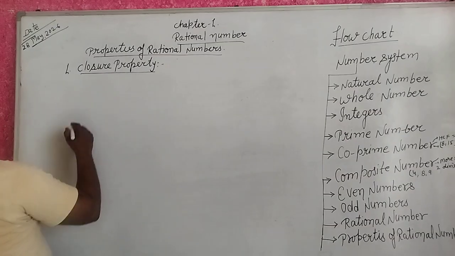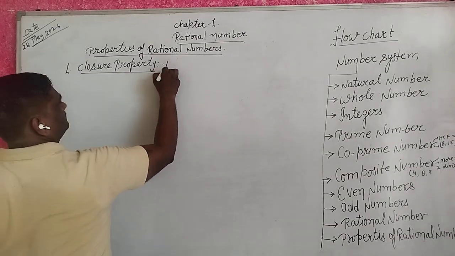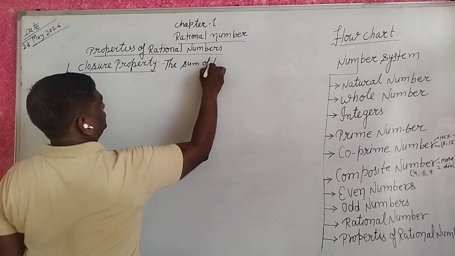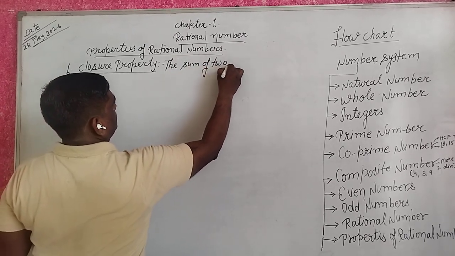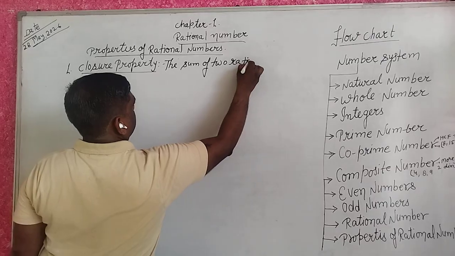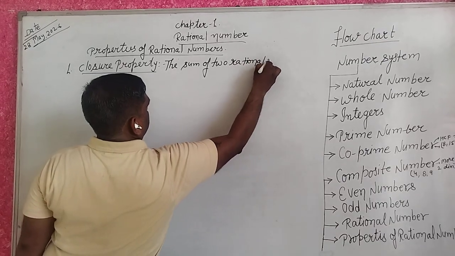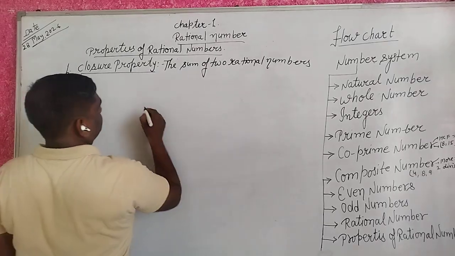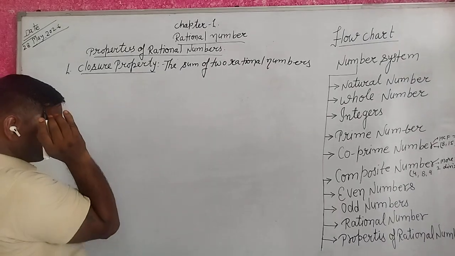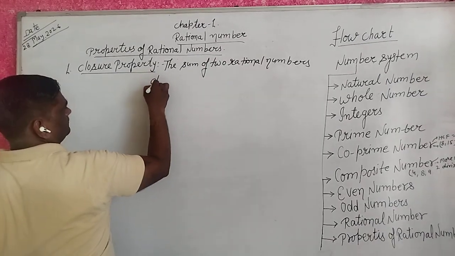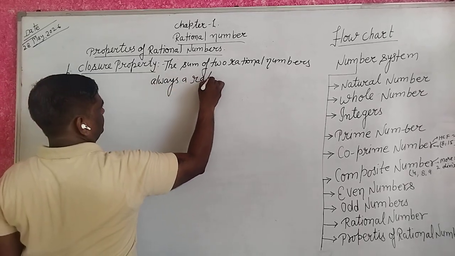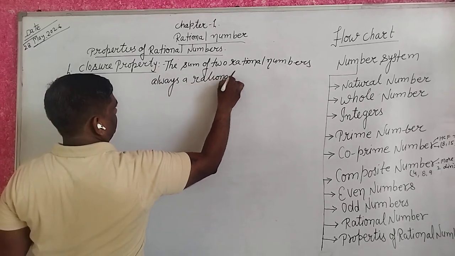For example, the sum of two rational numbers is always a rational number.